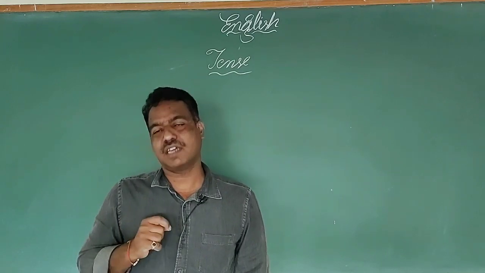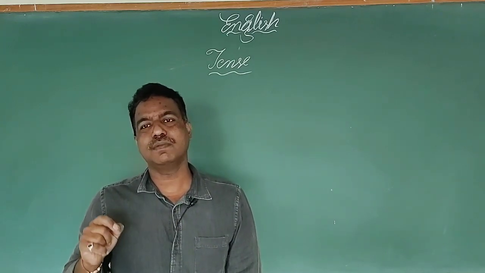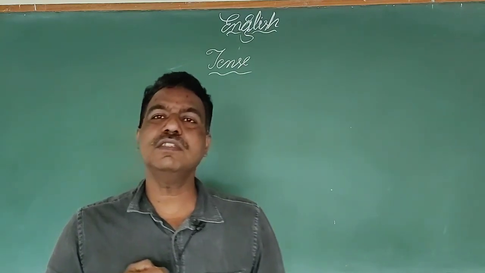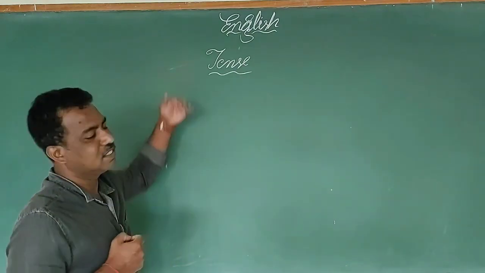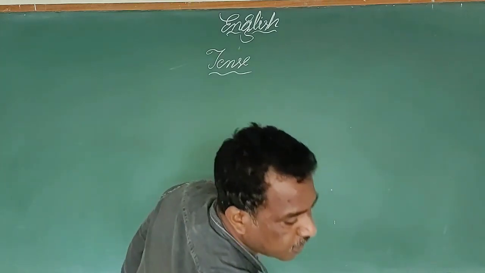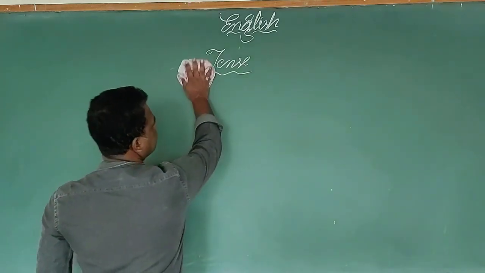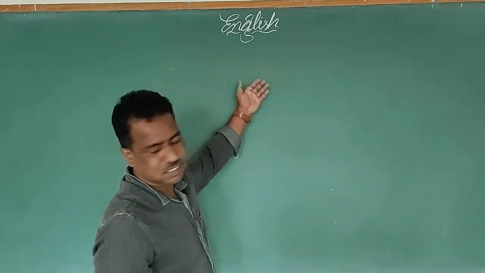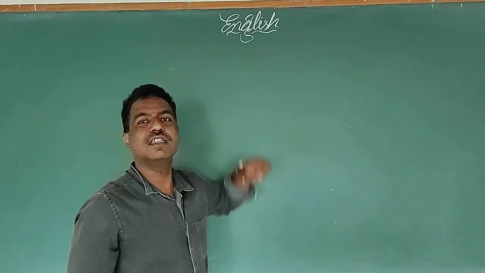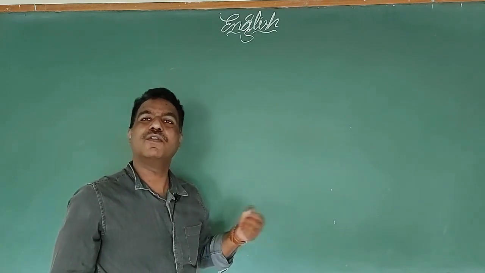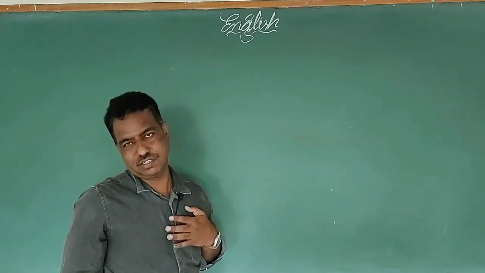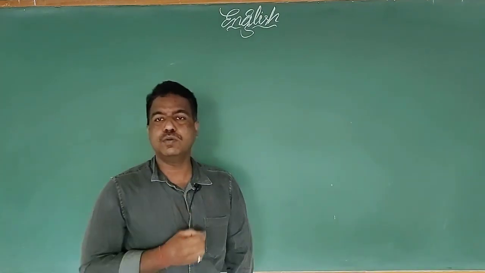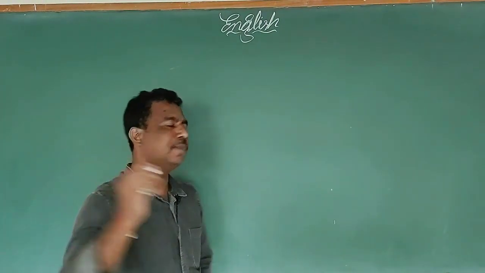So based on this time, the tense changes. There are three kinds of tenses: present tense, past tense and future tense. Let us learn them after learning the verbs, that is, the auxiliaries, helping verbs. Got it? Let us learn about auxiliary or helping verbs.